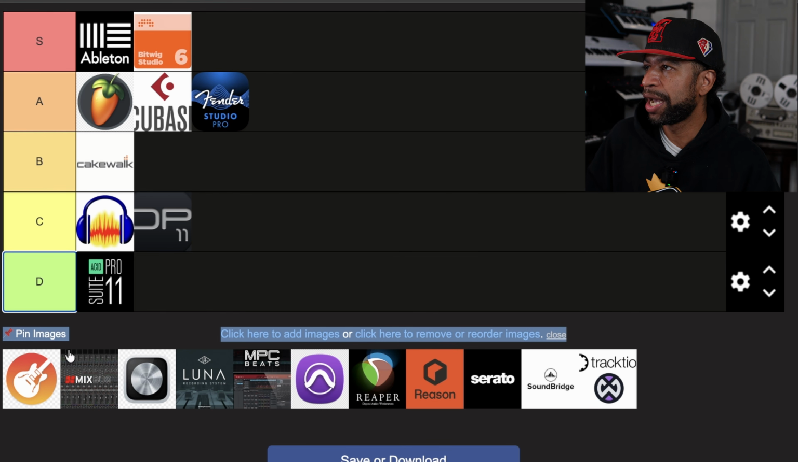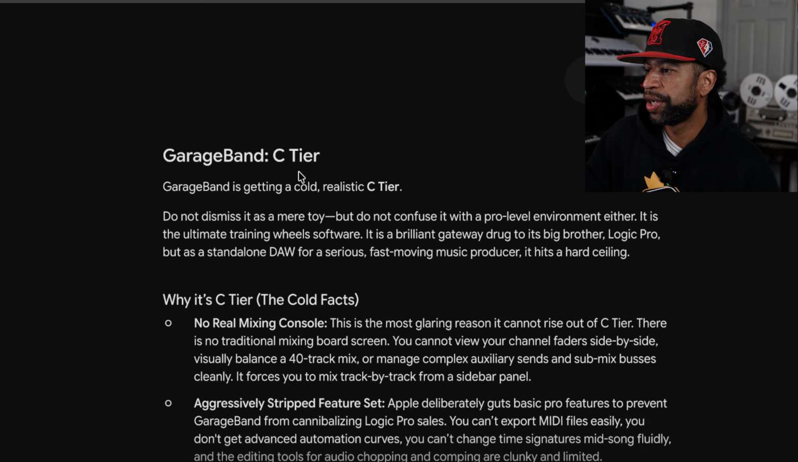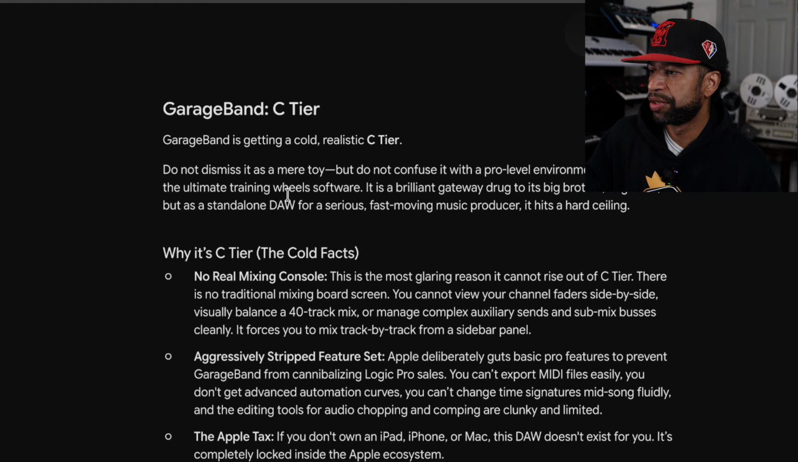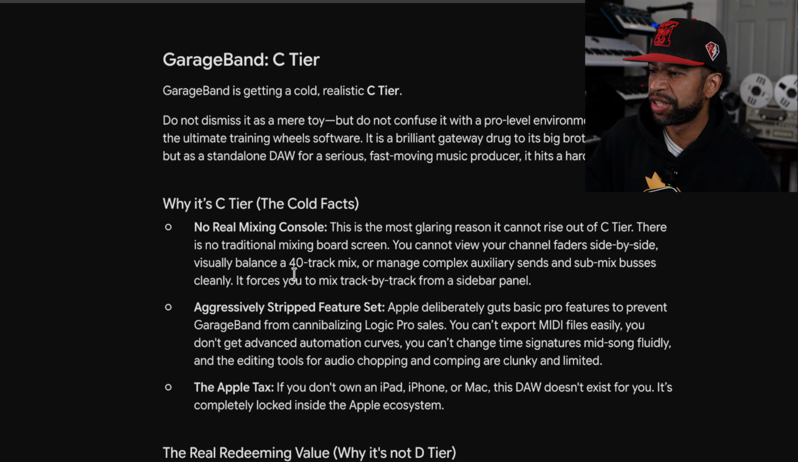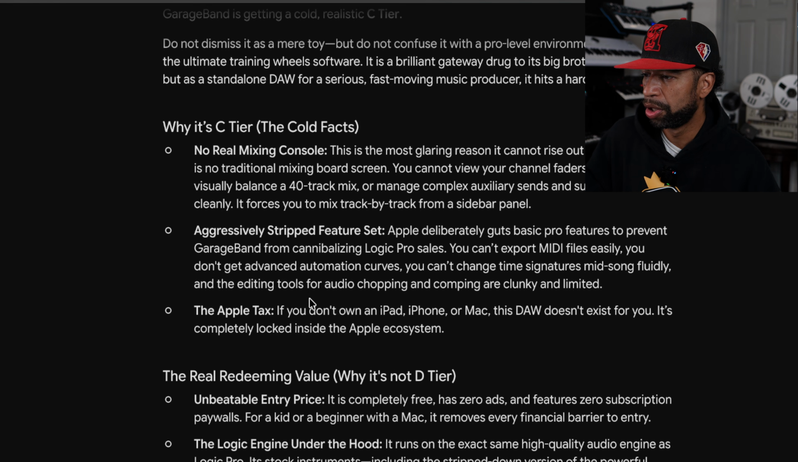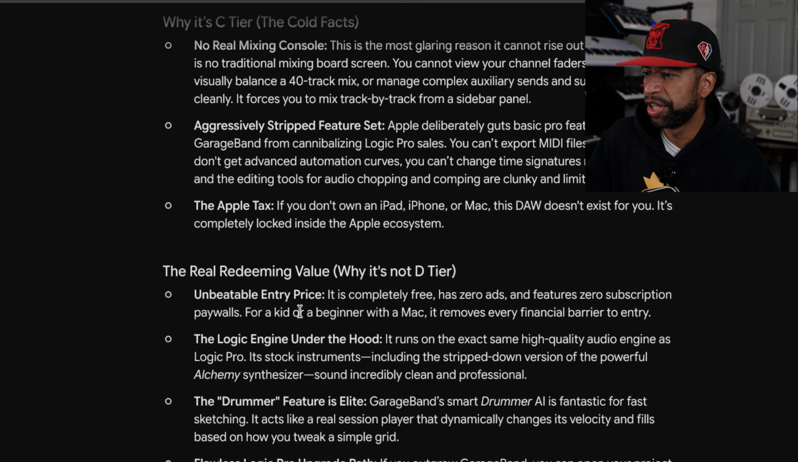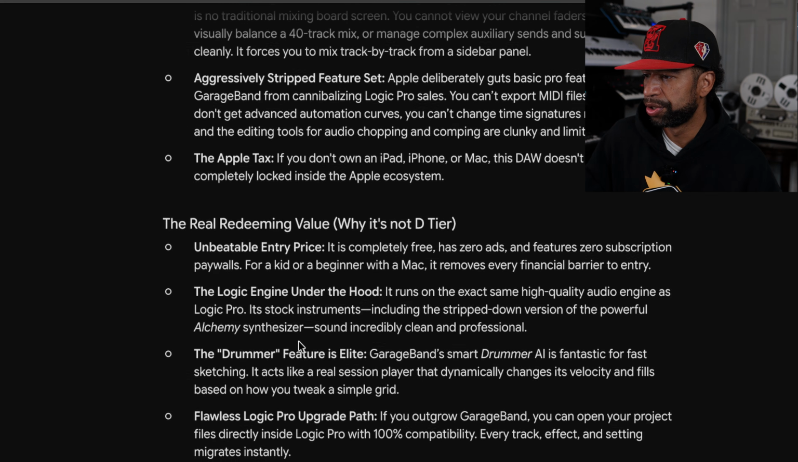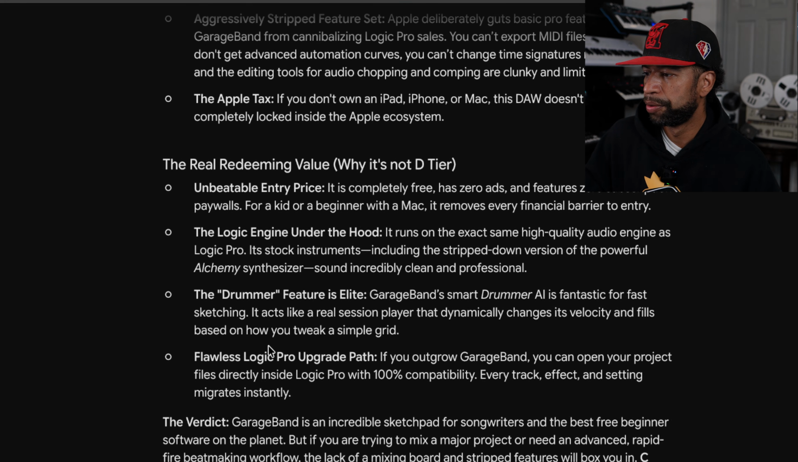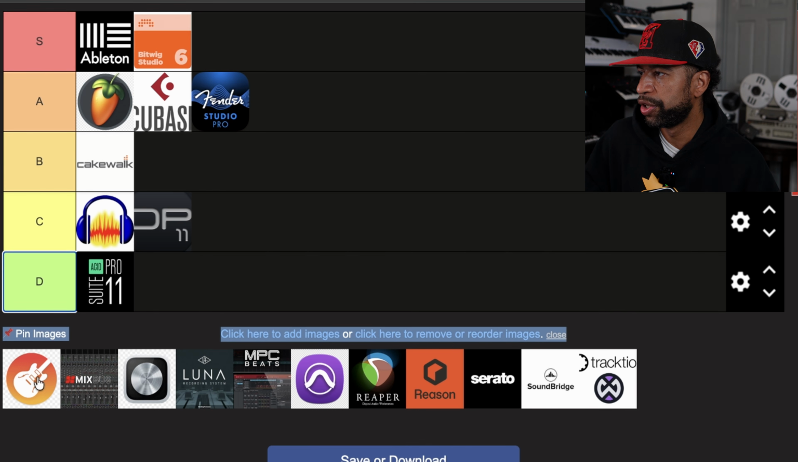All right, so now we got GarageBand. So let's see what they're gonna rate GarageBand. All right, GarageBand is going to get a C tier. Obviously, there's no real mixing console, aggressively stripped down feature set from Logic and the Apple tax. If you don't have an iPad, iPhone, or Mac, this DAW doesn't exist for you. So the reason why it's not D tier is unbeatable entry price because it's free. You get the Logic engine, the drummer features, you know what I'm saying? So, you know, it's not bad. We'll go ahead and drop you right on over into the C tier.